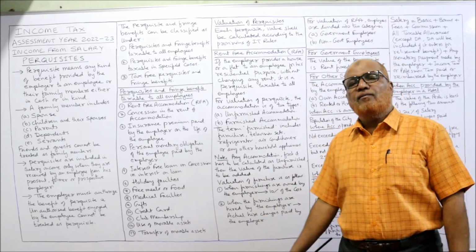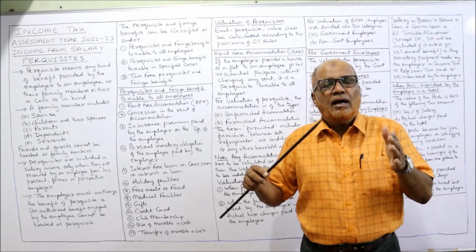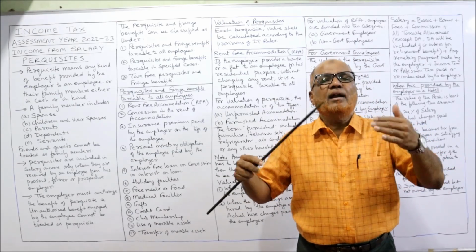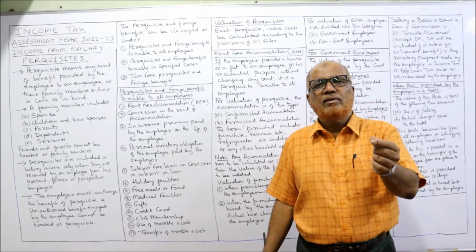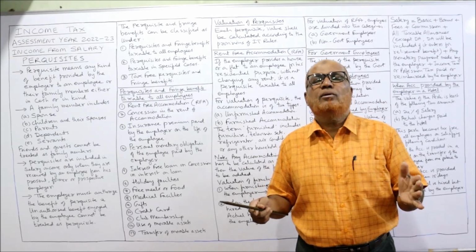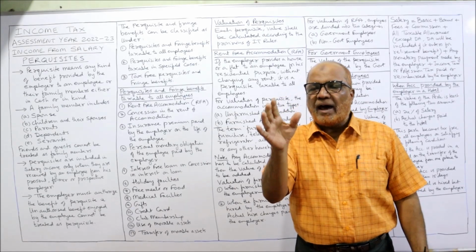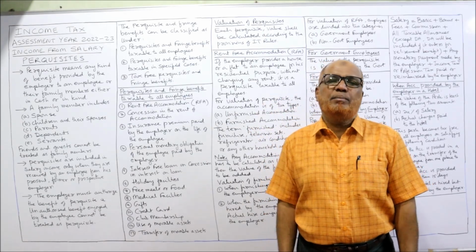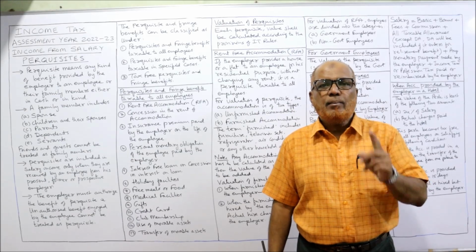Then concession in rent of accommodation. Sometimes the employer will not give rent-free accommodation, but will charge the rent at a concession. For example, in a particular city, the rental value of the flat is, let it be 40,000 per month.